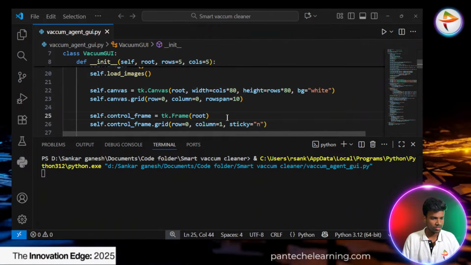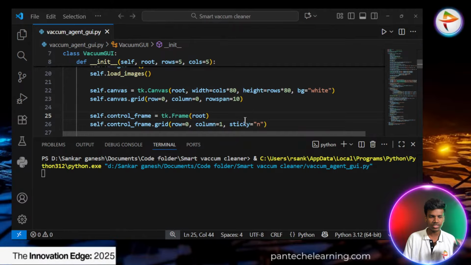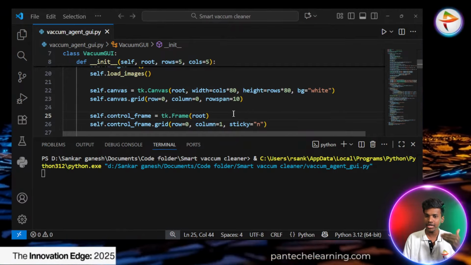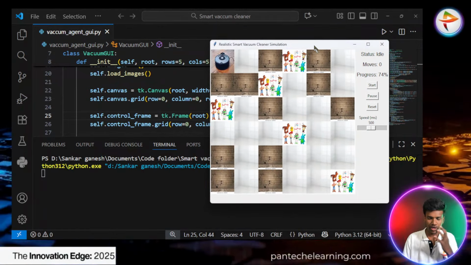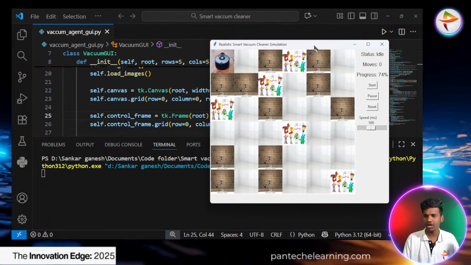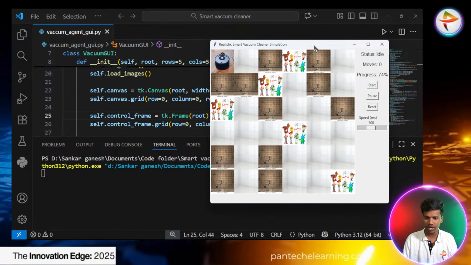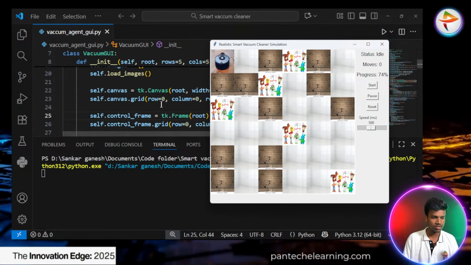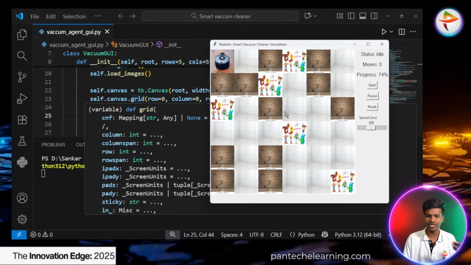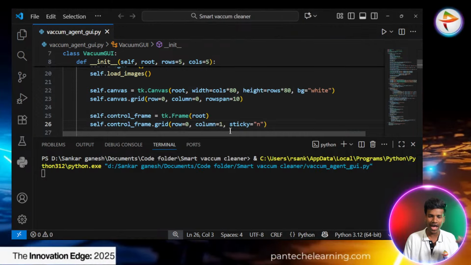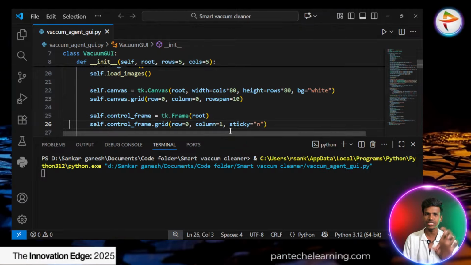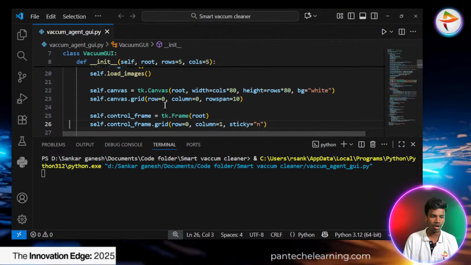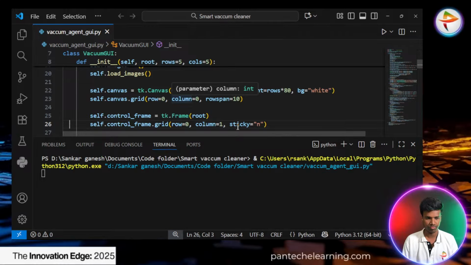Okay, so now the 23rd line represents how many cleaning cells there are. In this particular UI, we don't know the cleaning places and the dirty places, so we have to initialize a random function here. The random function will randomly assign the empty cells, cleaning places, as well as dirty places. That's why the row and column are everything 0.